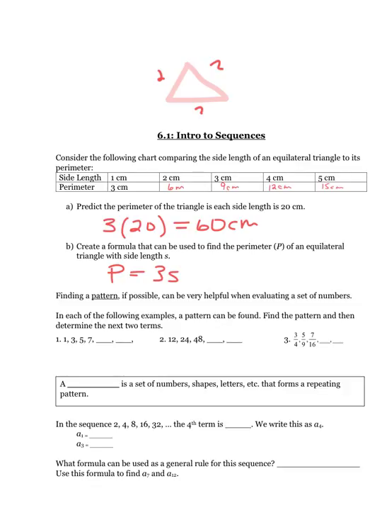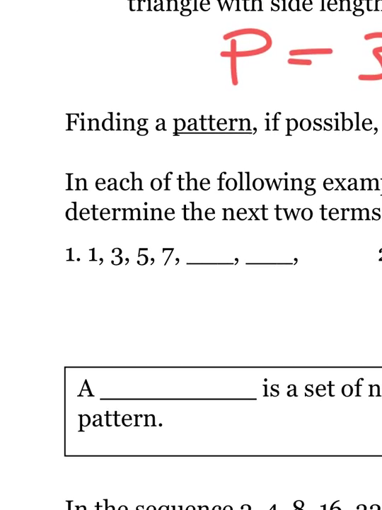It says for the next set, find a pattern. If possible, finding a pattern can be very helpful when evaluating a set of numbers. In each of the following examples, a pattern can be found. Find the pattern and then determine the next 2 terms. I'm going to make this a little bit bigger. On Model 1, you should be looking from 1 to 3 and going, that's plus 2. From 3 to 5, that's plus 2. From 5 to 7, that's plus 2. So if I add 2, my next 2 numbers are going to be 9 and 11.